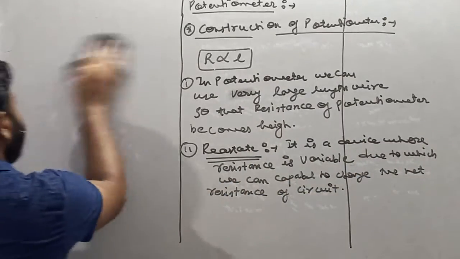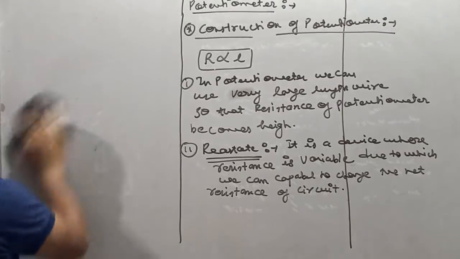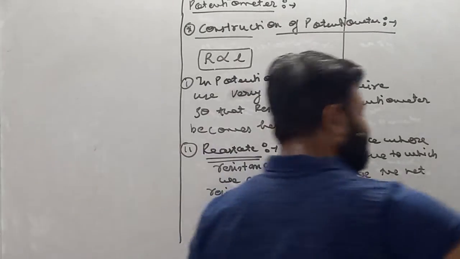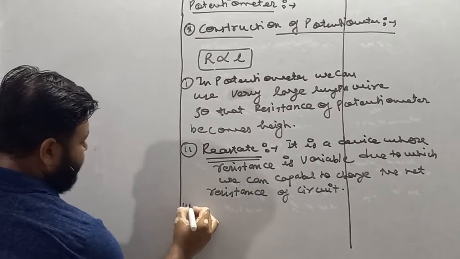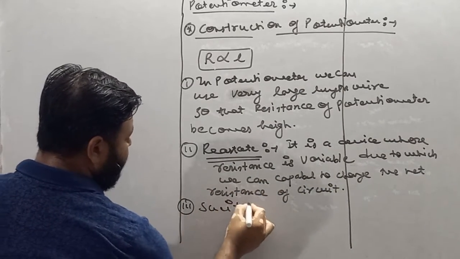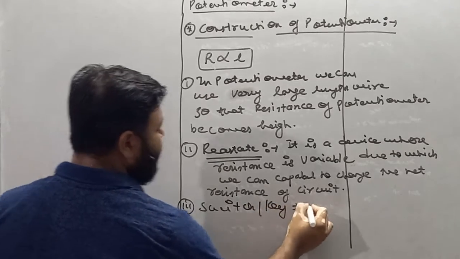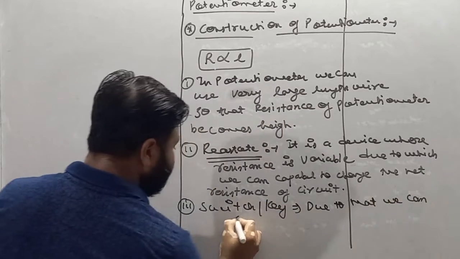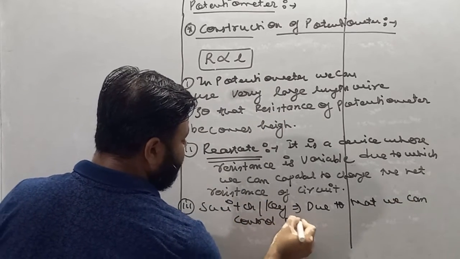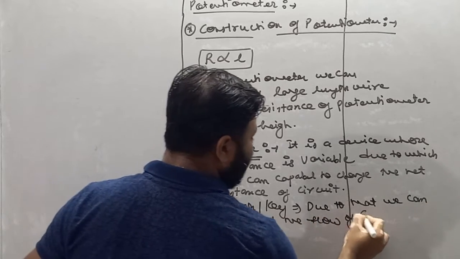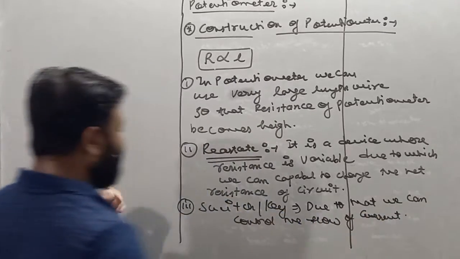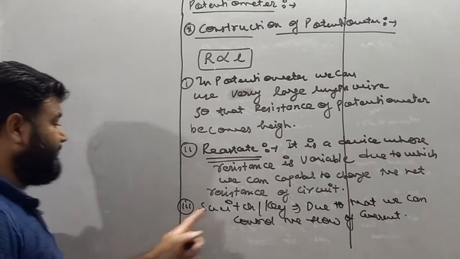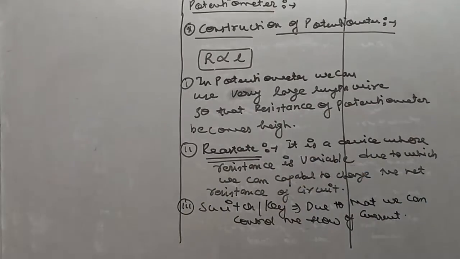So in potentiometer we have a switch as well to control the flow of current. So third part in potentiometer is switch, or we can say key. Due to that we can control the flow of current. So with the help of switch, or switch is also said to be key, we are capable to control the flow of current.